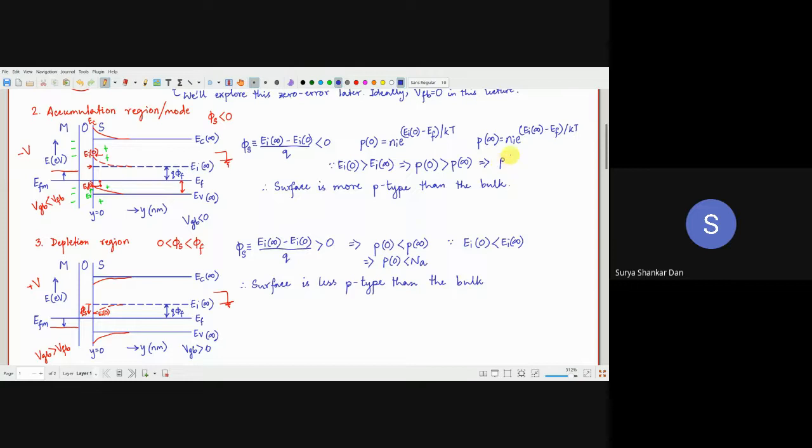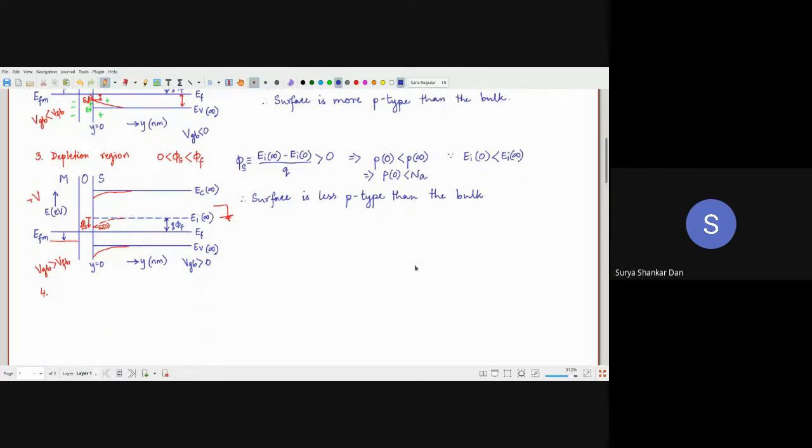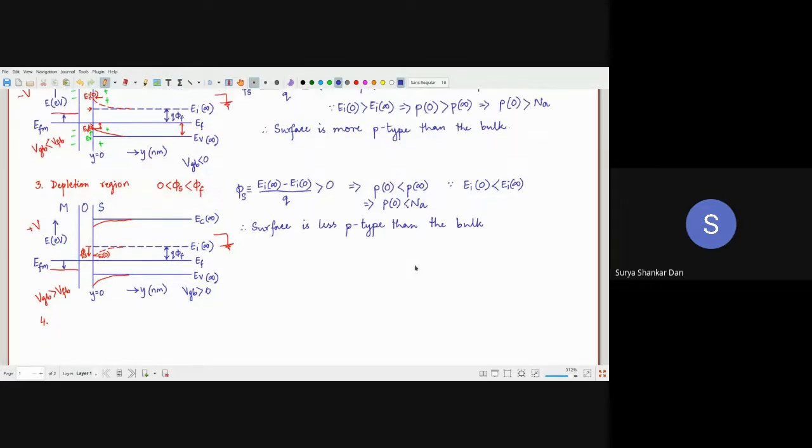P0 was greater than the actual doping of the bulk. Here P0 is less than the doping of the bulk. Correct na? सही है. But now something interesting is going to happen.